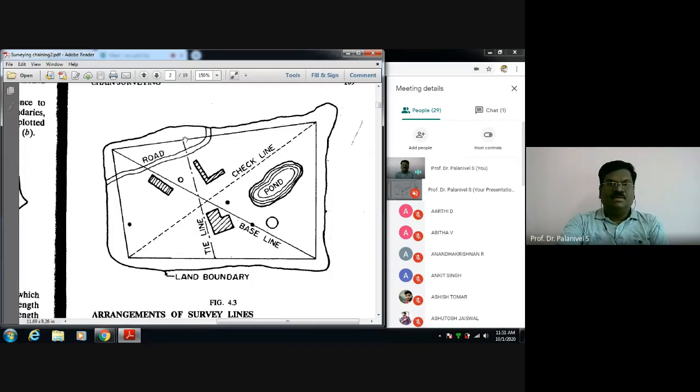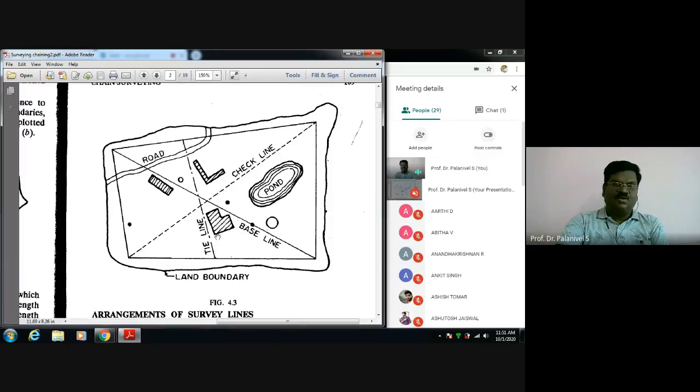Again, I have a tie line here in order to plot the features of these two buildings. Likewise I will go everywhere. During my survey, I will describe one such scene. I am running a survey from here along the tie line, measuring from here. Say this corner of the building is at 34.2 meters. From here I can take a perpendicular offset, or I can choose two points on my survey line and measure the distance to this corner. That way also I can locate it.